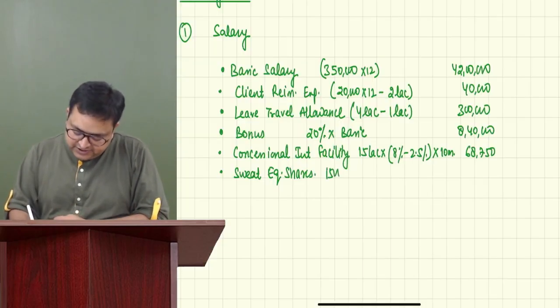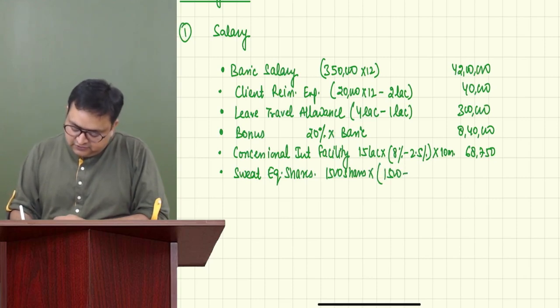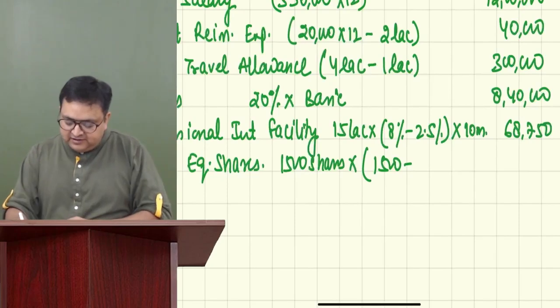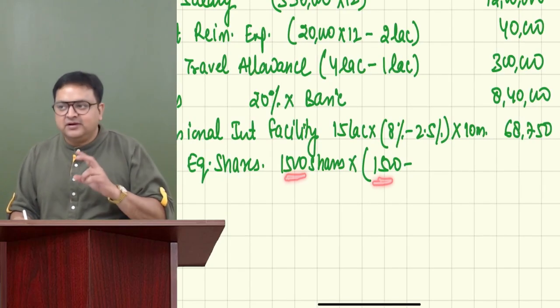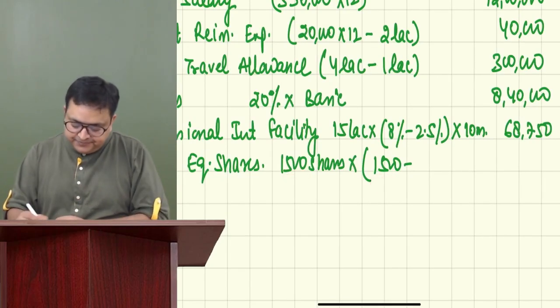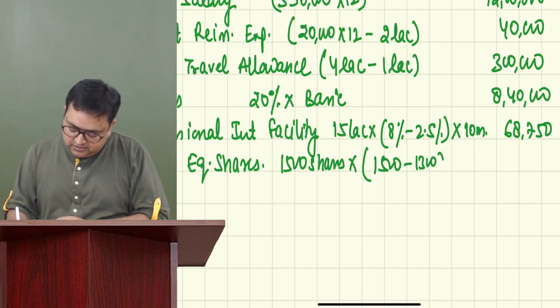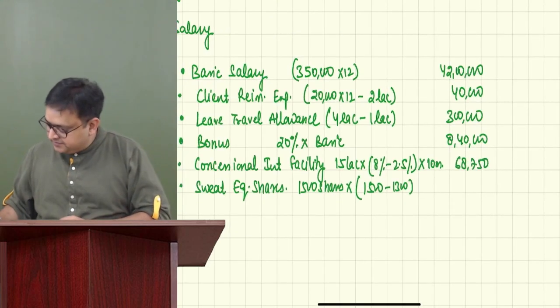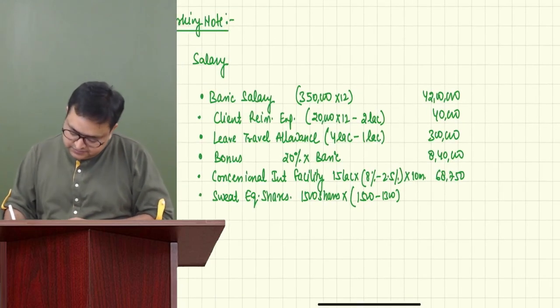So it is 1,500 shares into 200 each. I'll show it: 1,500 minus... So don't get confused. This 1,500 is the number of shares and this 1,500 is the market value on the exercise date. 200 per share, so 3 lakh.